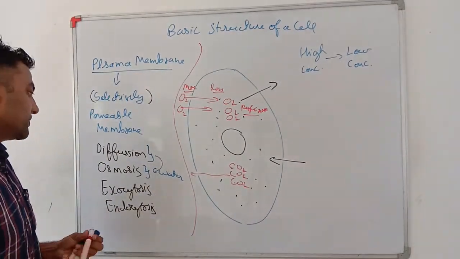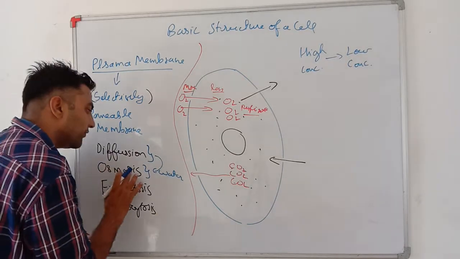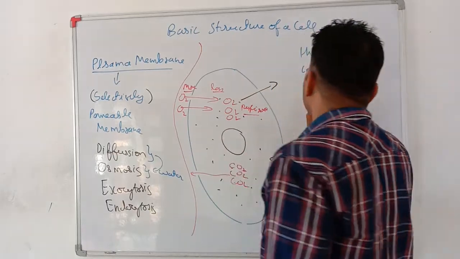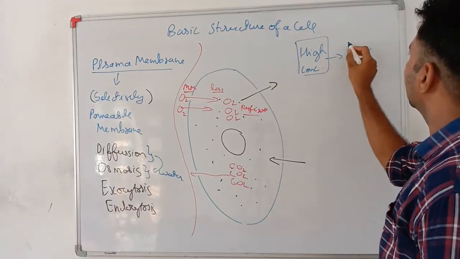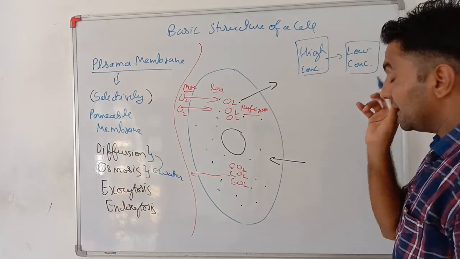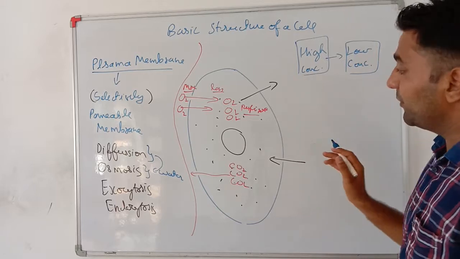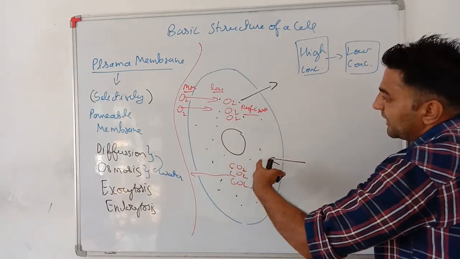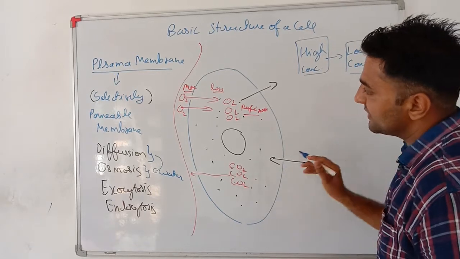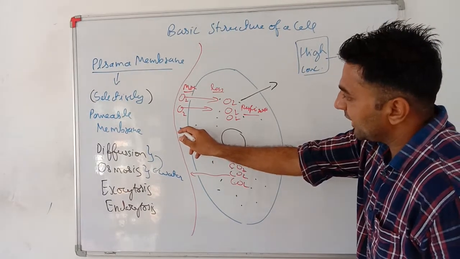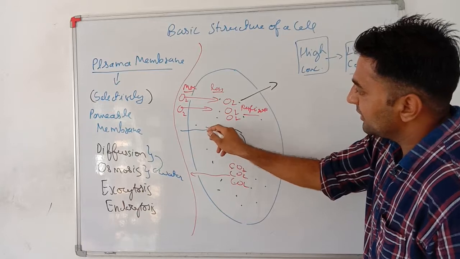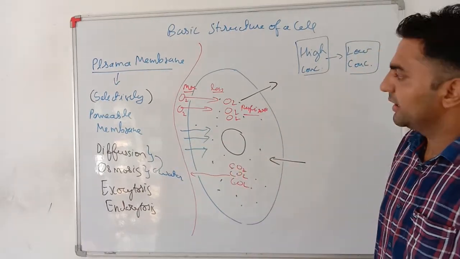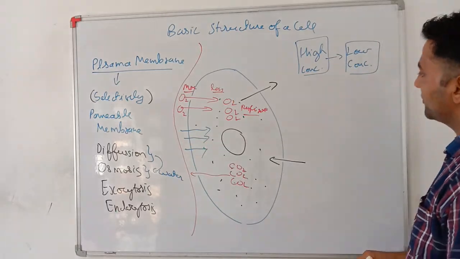What is osmosis? In osmosis, diffusion of water takes place. Very important: same thing, water goes from the high concentration to the low concentration. When the water inside the cell is used up, the water present in the capillaries comes into the cell. So this process takes place by osmosis.